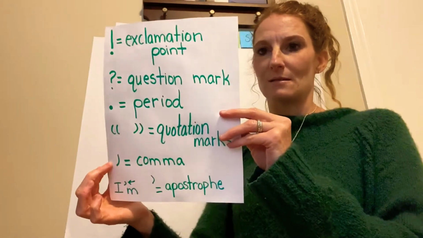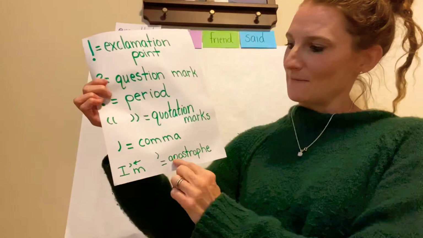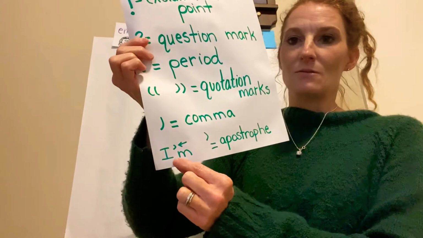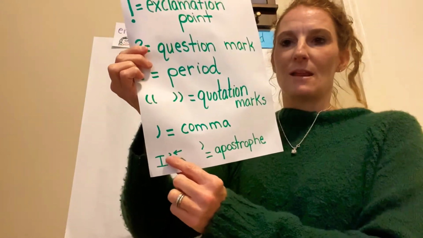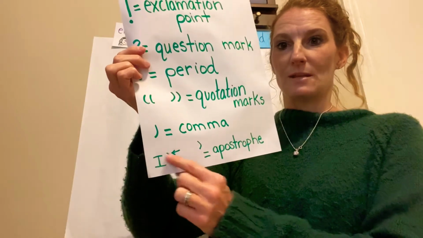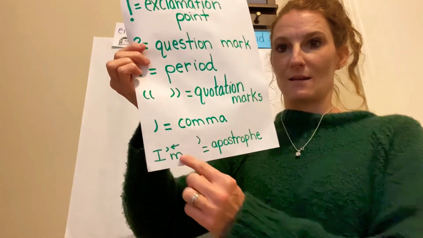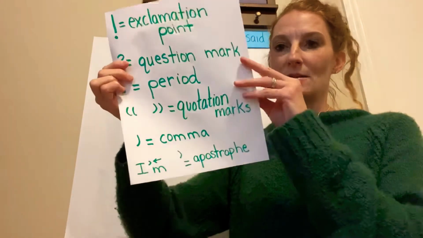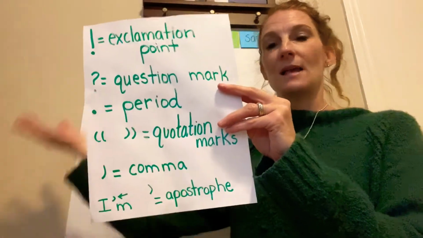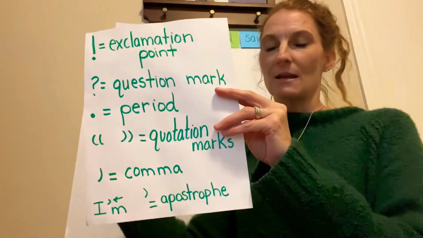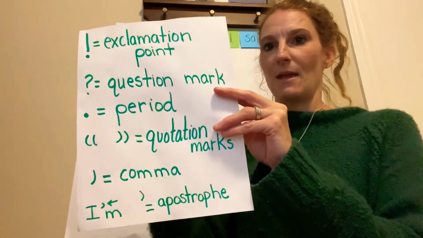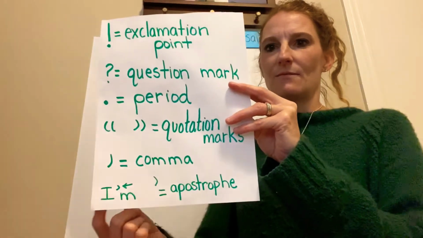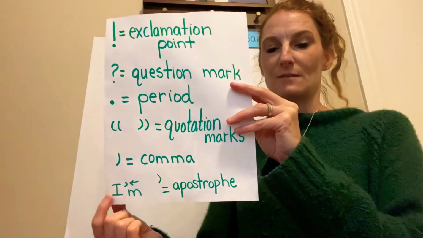So lots of reasons. The last one is called an apostrophe, and it goes sort of at the top of letters, and that can be used in a couple ways. We might use it if we're using a contraction, two words that we put together, and we put an apostrophe to signify that these were really two words, I am, and we say I'm. We might also use it to show ownership, like Kim's coat is over on the coat rack, so we put an apostrophe between Kim and an S. And we might also use it in an abbreviation. You might see it for some part of a word. So there's lots of reasons for apostrophes.